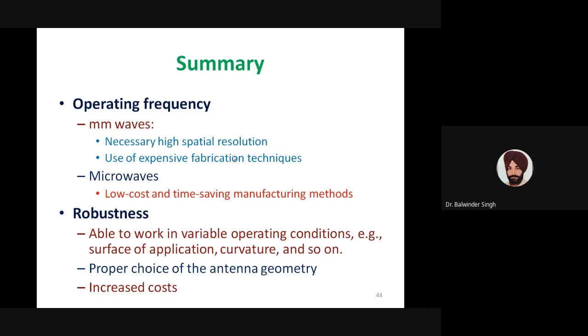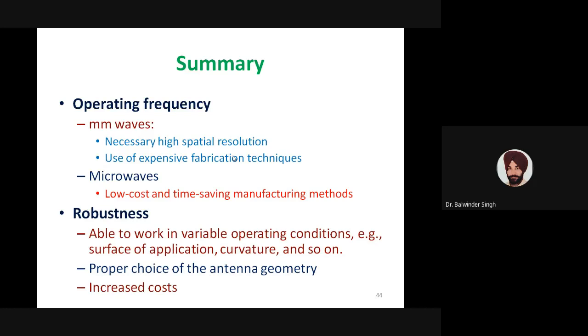So that should also be considered while designing the antennas, that our antenna should be robust. That means the antenna characteristics should not vary depending upon these operating conditions. For making our antenna independent of these operating conditions, there should be a proper choice of antenna geometry. So that is another major issue.